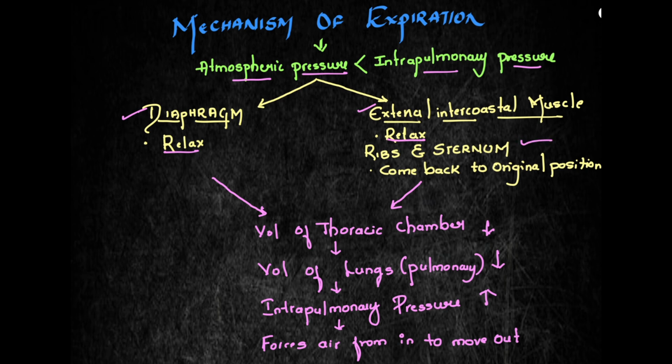Because of this, what happens? The volume of the thoracic chamber decreases, the intrapulmonary volume of the lungs decreases, and the intrapulmonary pressure increases. So it forces the air from inside to move outside, exactly opposite to the mechanism of inspiration. Okay, that's all in the mechanism of expiration.